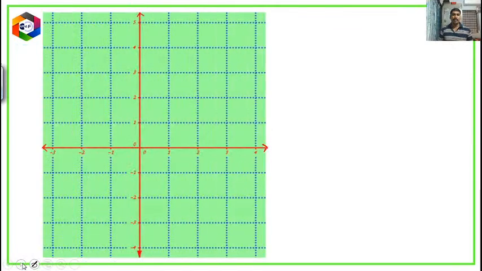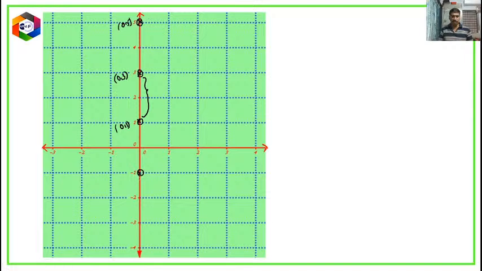Here is the graph sheet. Now I am going to take the points on the y-axis. This is one point and this is another point. As we know, this is 0 comma 3 and this is 0 comma 1. Now what is the distance between these 2 points? So 3 minus 1. Here the x values are zeros. So 3 minus 1, how much is it? 2. So 2 centimeters, very clear. Suppose 0 comma 1 and this is 0 comma 5. Now if you want to calculate this distance overall, 5 minus 1 will be 4.